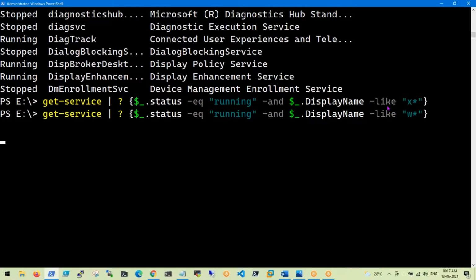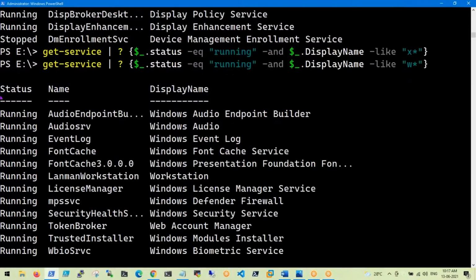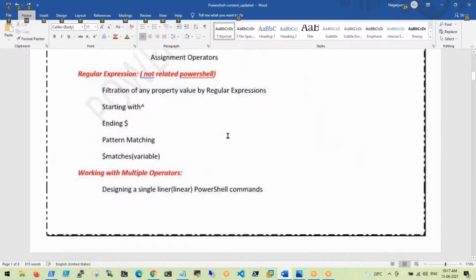I think it is better to take W. See guys, all these are running and the display name is starting with the W keyword. This is the second type of filtration, advanced filtration by using the wildcard operators. That is the second part.